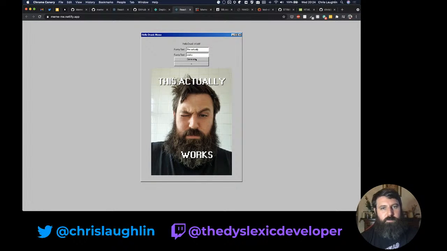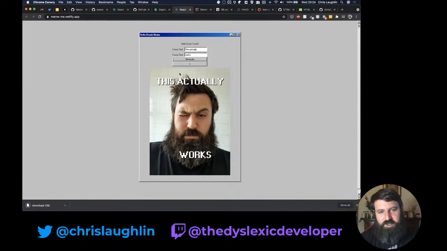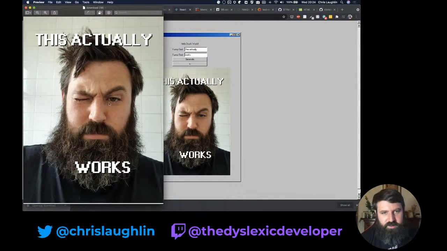But that max width 100% annoyingly blew my mind. I should know this shit. I've been doing this for long enough. But you know, also they could be swapped around. They're confusing. But we click generate. This actually works.